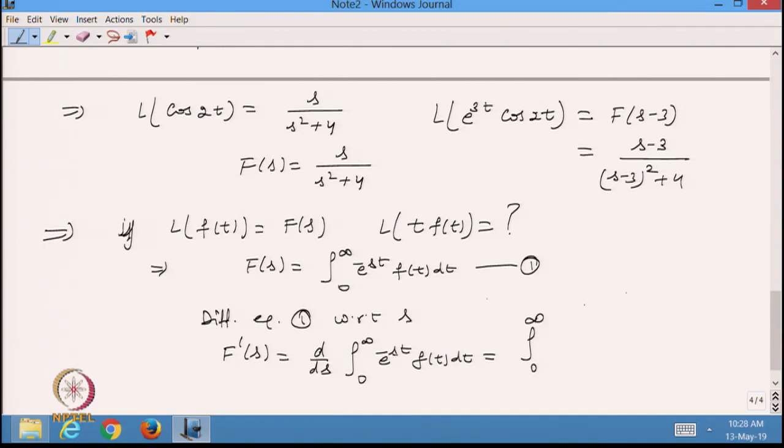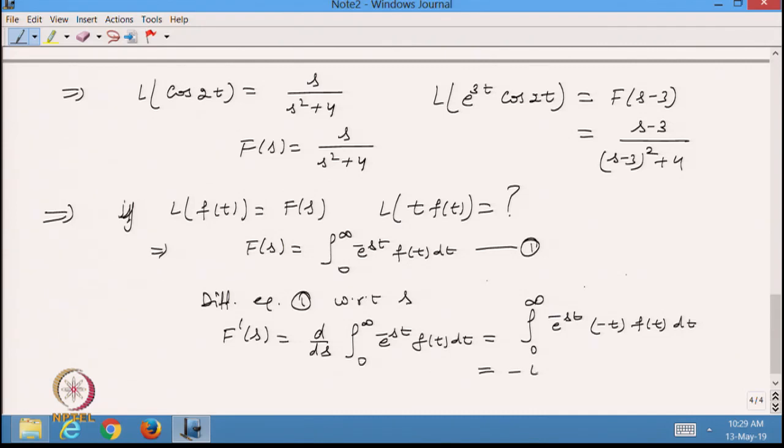The integrand is a function of s and t, and f(t) is a function of t only. So I am taking the derivative with respect to s of e raised to power minus st, which gives e raised to power minus st into minus t f(t) dt. I can take the minus sign outside, so this will be minus the integral from 0 to infinity of e raised to power minus st t f(t) dt.